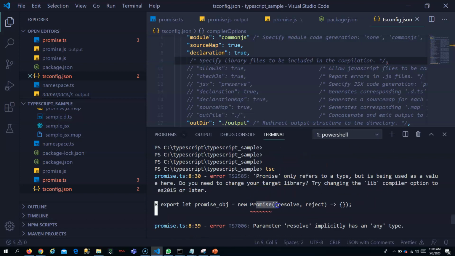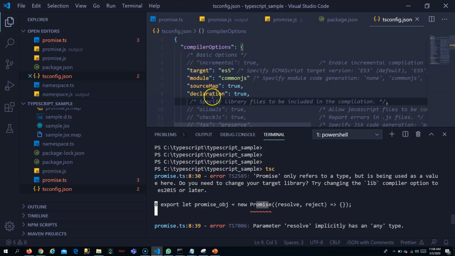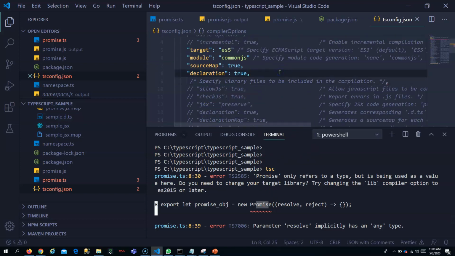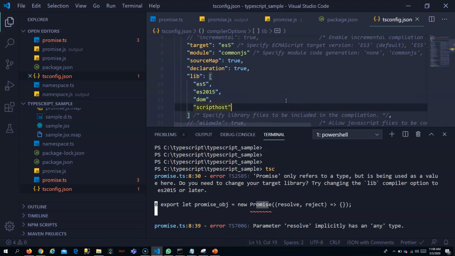It doesn't understand what is promise, because ES5 does not know what is promise. So you have to include this library, so that TypeScript is able to understand.